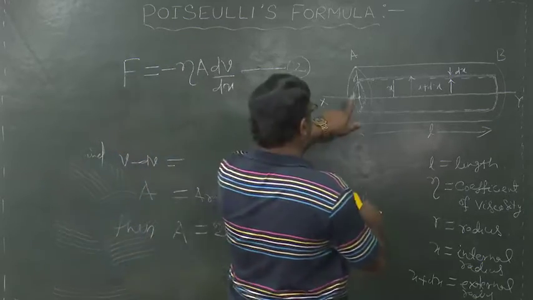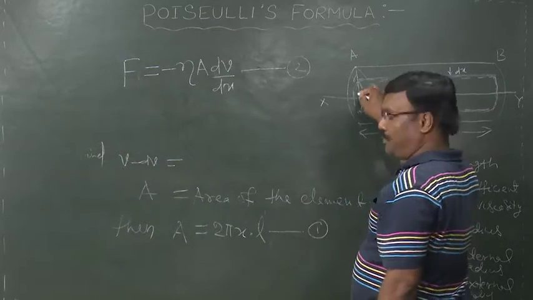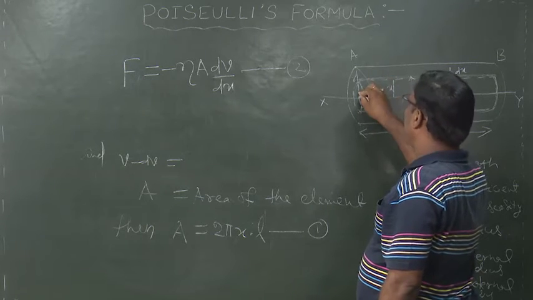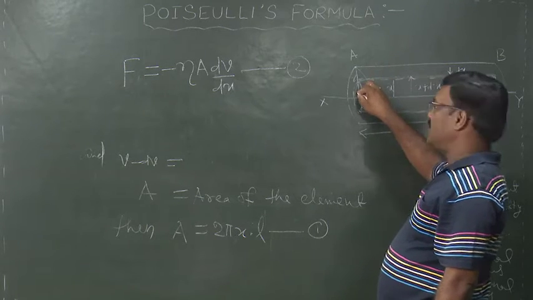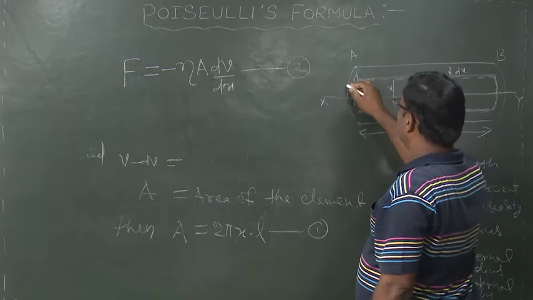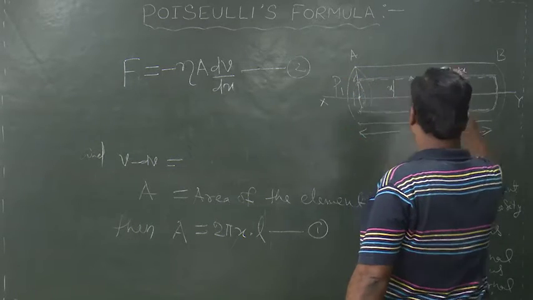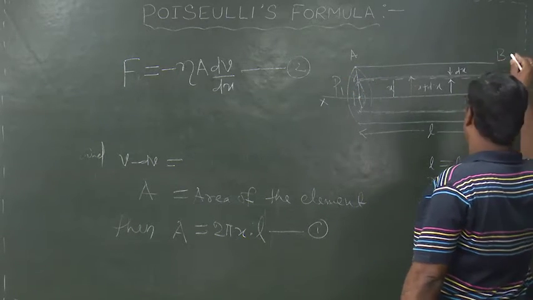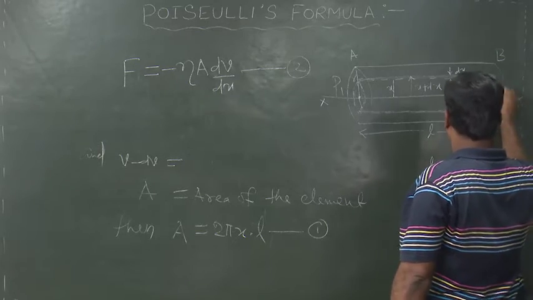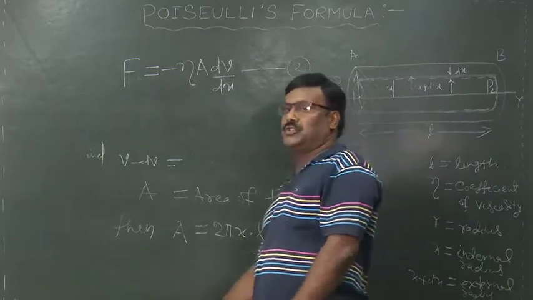Now, let the pressure due to the liquid at the area of cross section at A be P1, and let the pressure at this point B be P2.